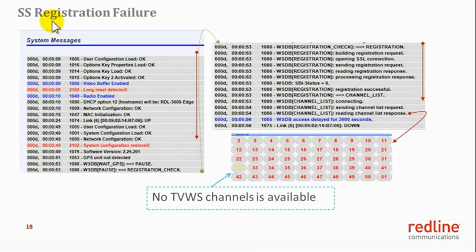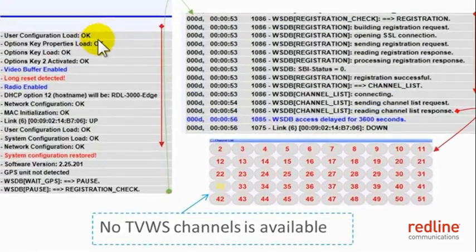This slide describes how the subscriber reacts when its selected channel is not among the list of available channels as indicated by the white space database. As you can see, the subscriber starts in the normal way, checking its own parameters, linking up with the sector controller, and then starts messaging with the white space database. As you can see here, all the messages from the subscriber to the white space database and from the white space database to the subscriber have been all okay.